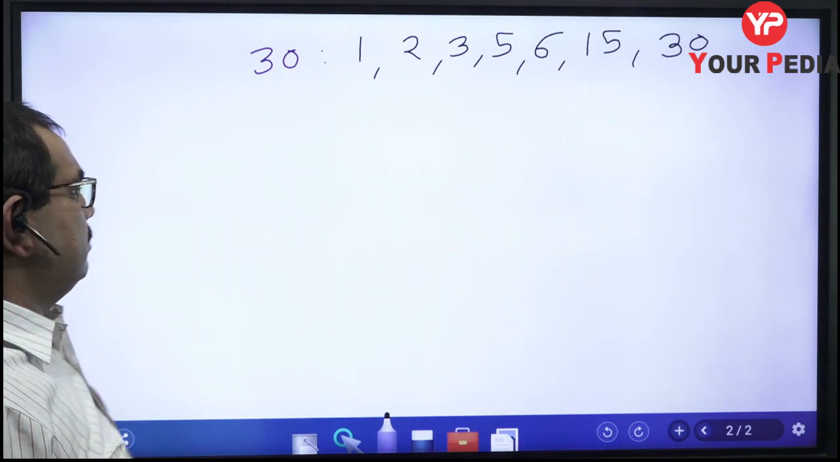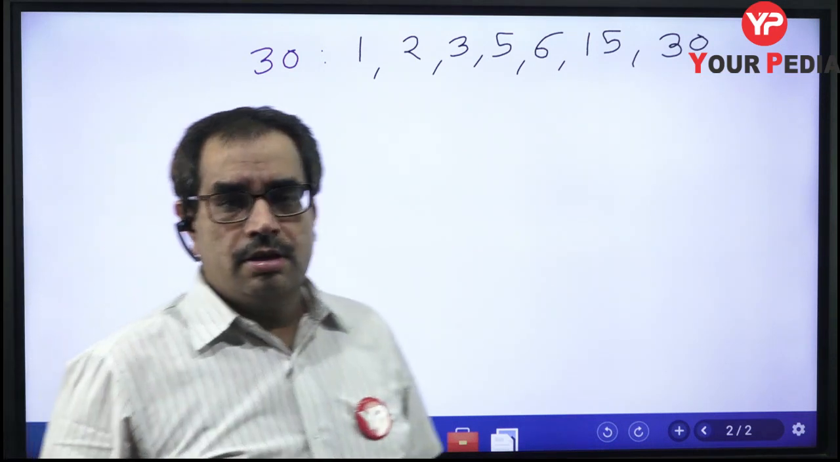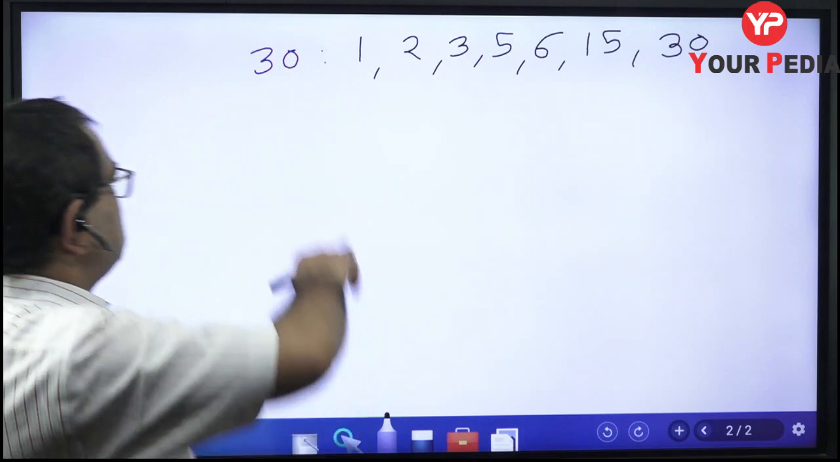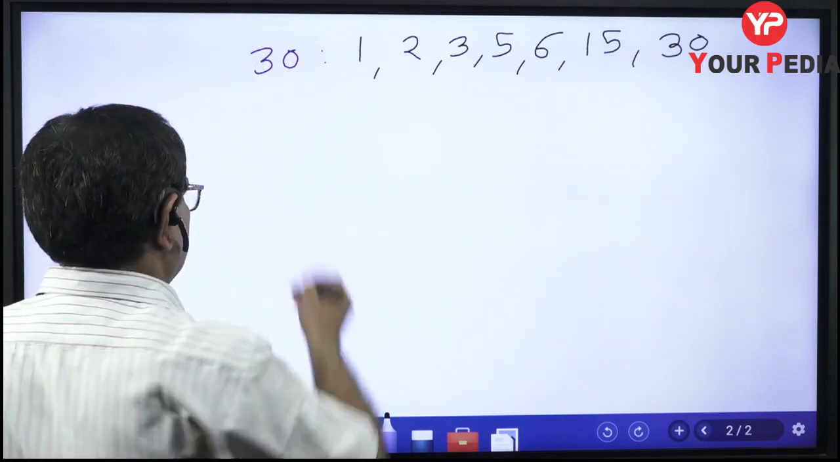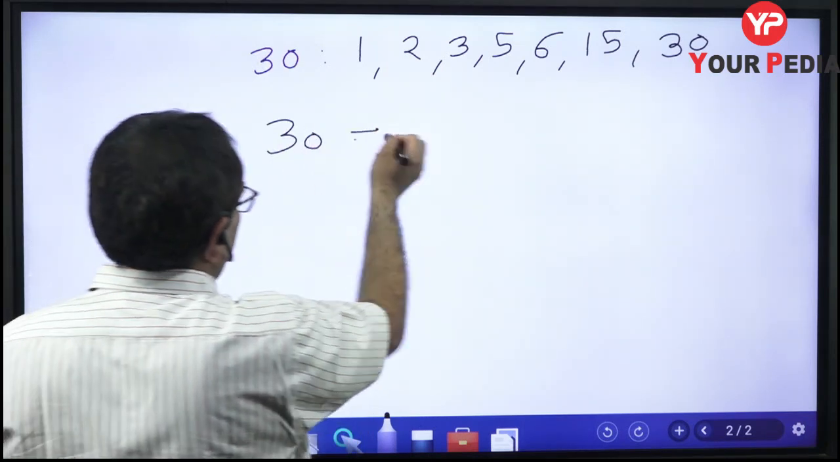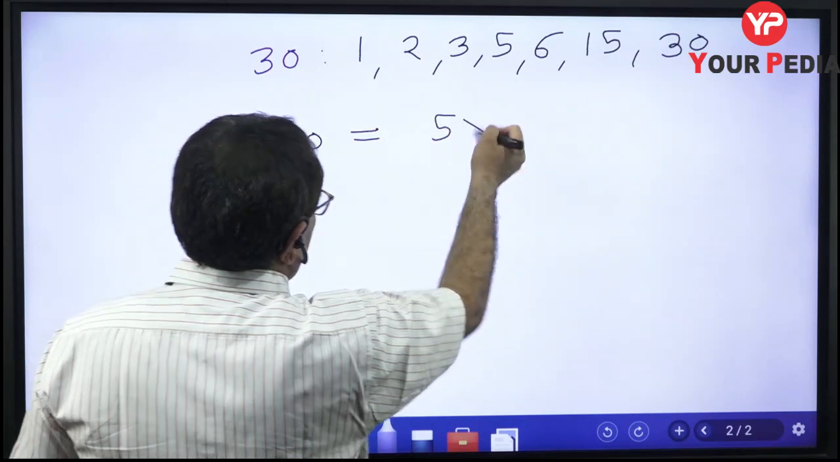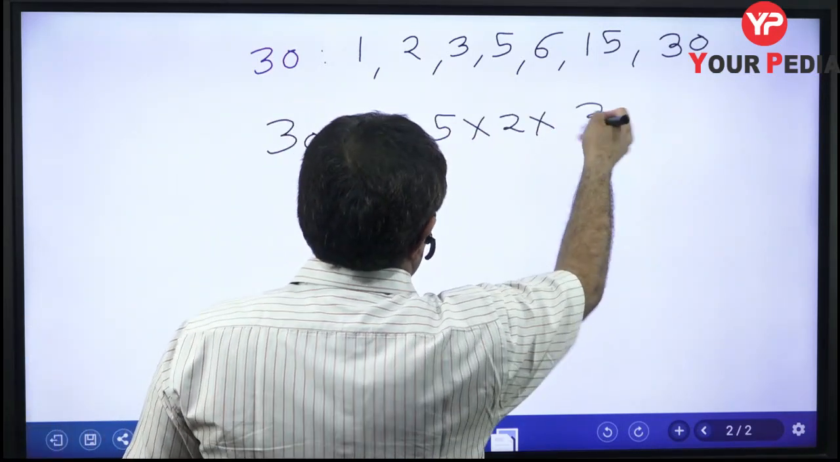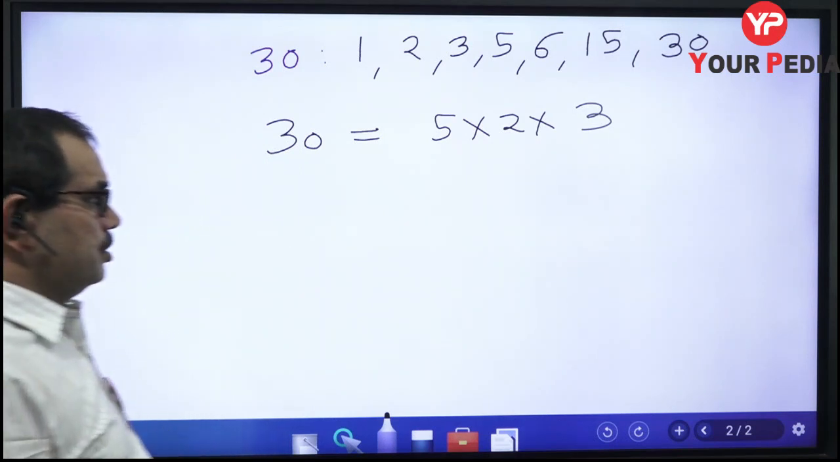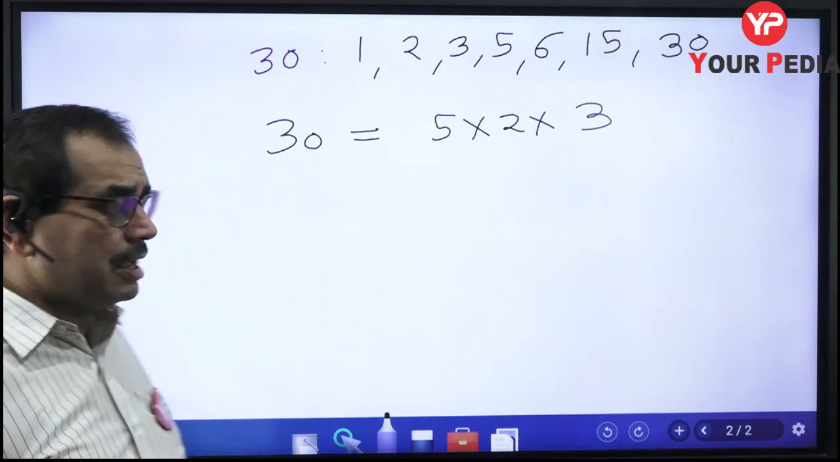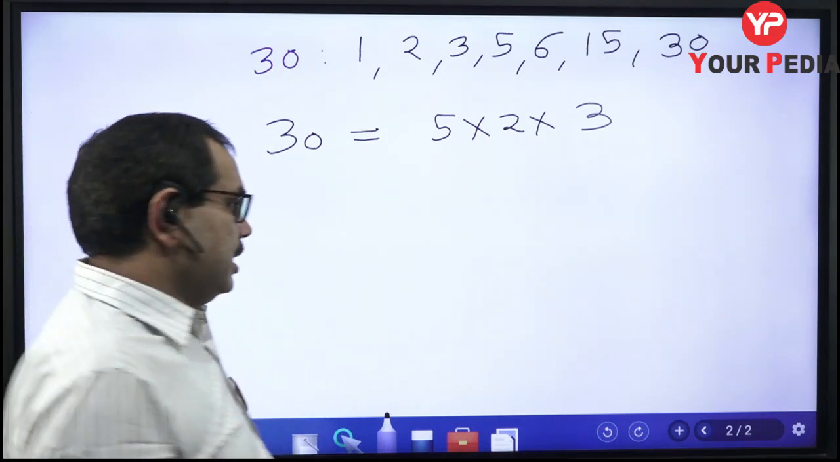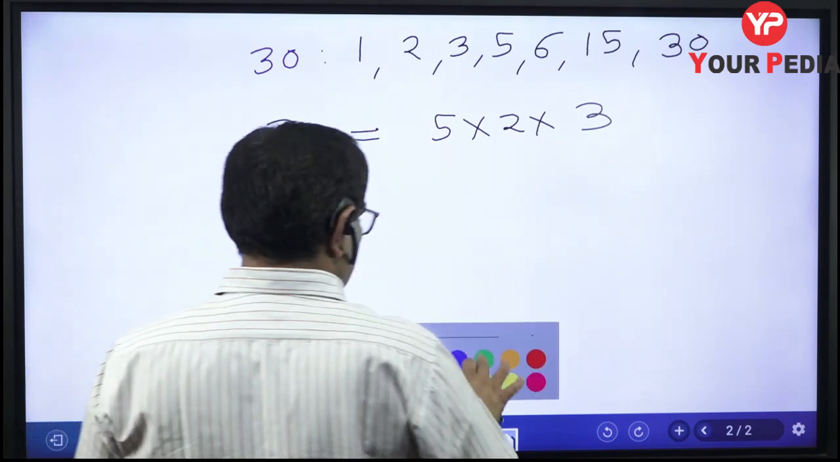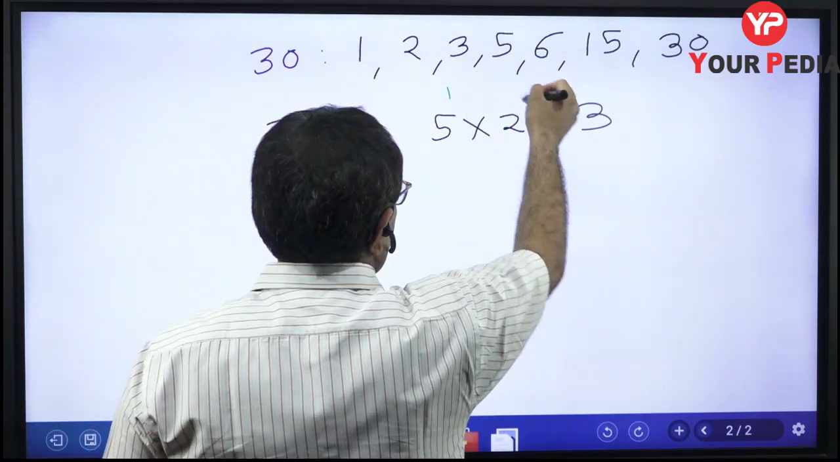Now how can we calculate this using our trick? The trick is, first you express this as a prime factorization. So 30 is 5 into 2 into 3, and each one is a prime number. 2, 3 and 5 are all prime numbers. And now write the powers of each number. The power of 5 is here 1, and likewise 1, 1.